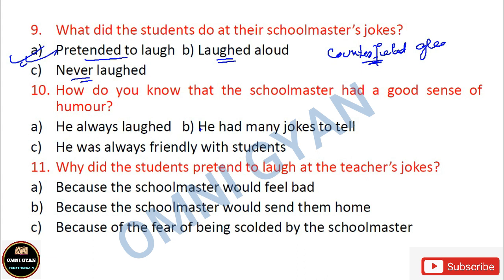तो आउट ऑफ दिस 3 ऑप्शंस, विच वन डू यू थिंक इज करेक्ट? It is option number B. He had many jokes to tell. This is quite evident that he actually was a very humorous schoolmaster, or he had a good sense of humor. Number 11. Why did the students pretend to laugh at the teacher's jokes? Now this is from number 9. ये number 9 जो मैंने आपको कहा है, number 9 का ये connected to number 9. Okay. तो why did the students pretend to laugh at the teacher's jokes?